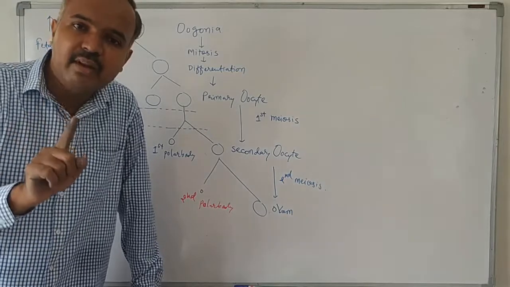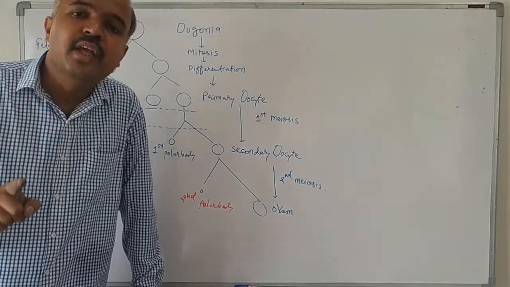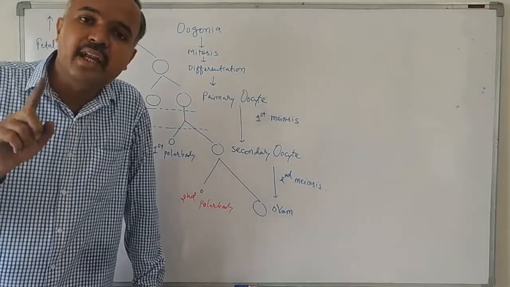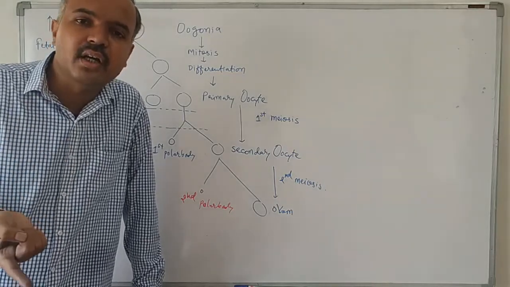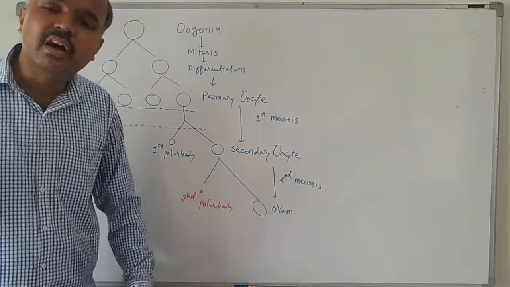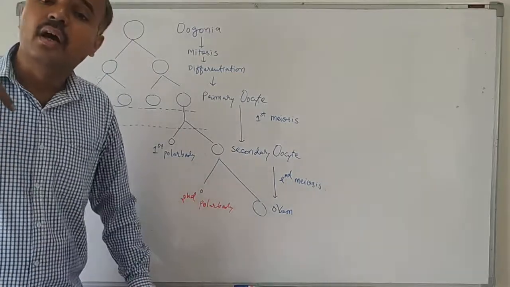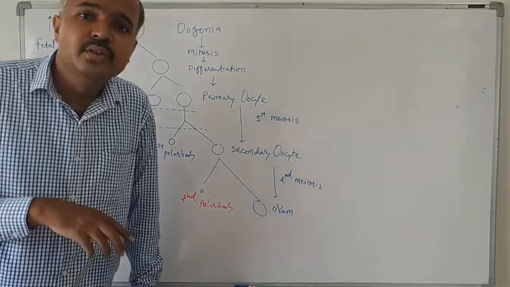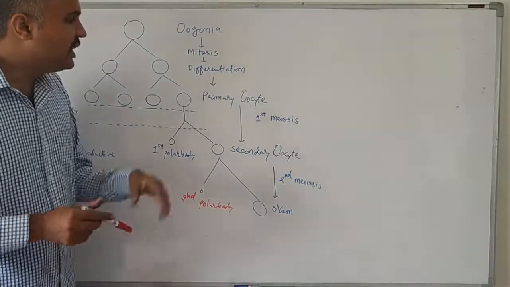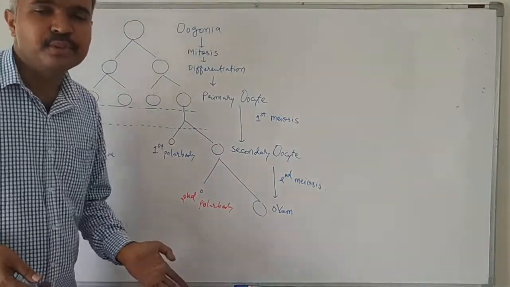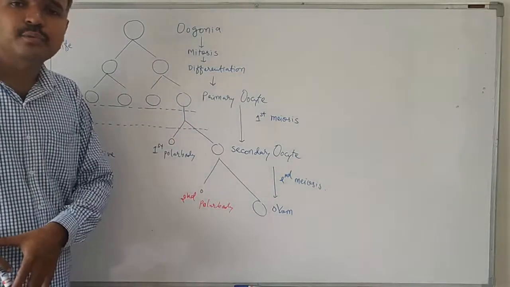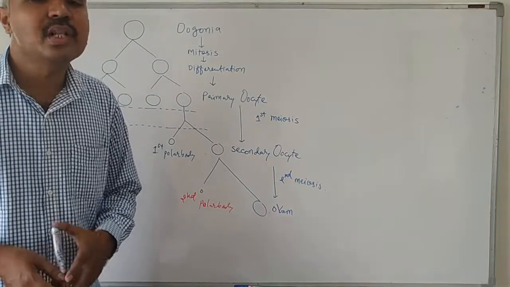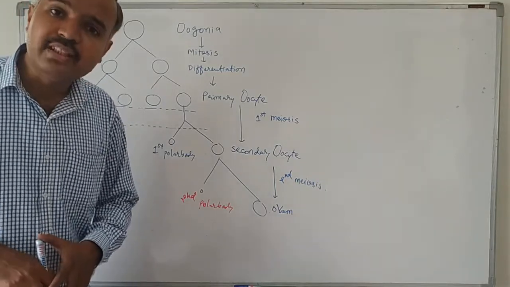If fertilization does not occur, the second meiotic division will not take place, and the secondary oocyte will come out along with the menstrual flow through the uterus and vagina. So this is all about the process of oogenesis. We have completed oogenesis, and now we will talk about the next topic, the menstrual cycle.